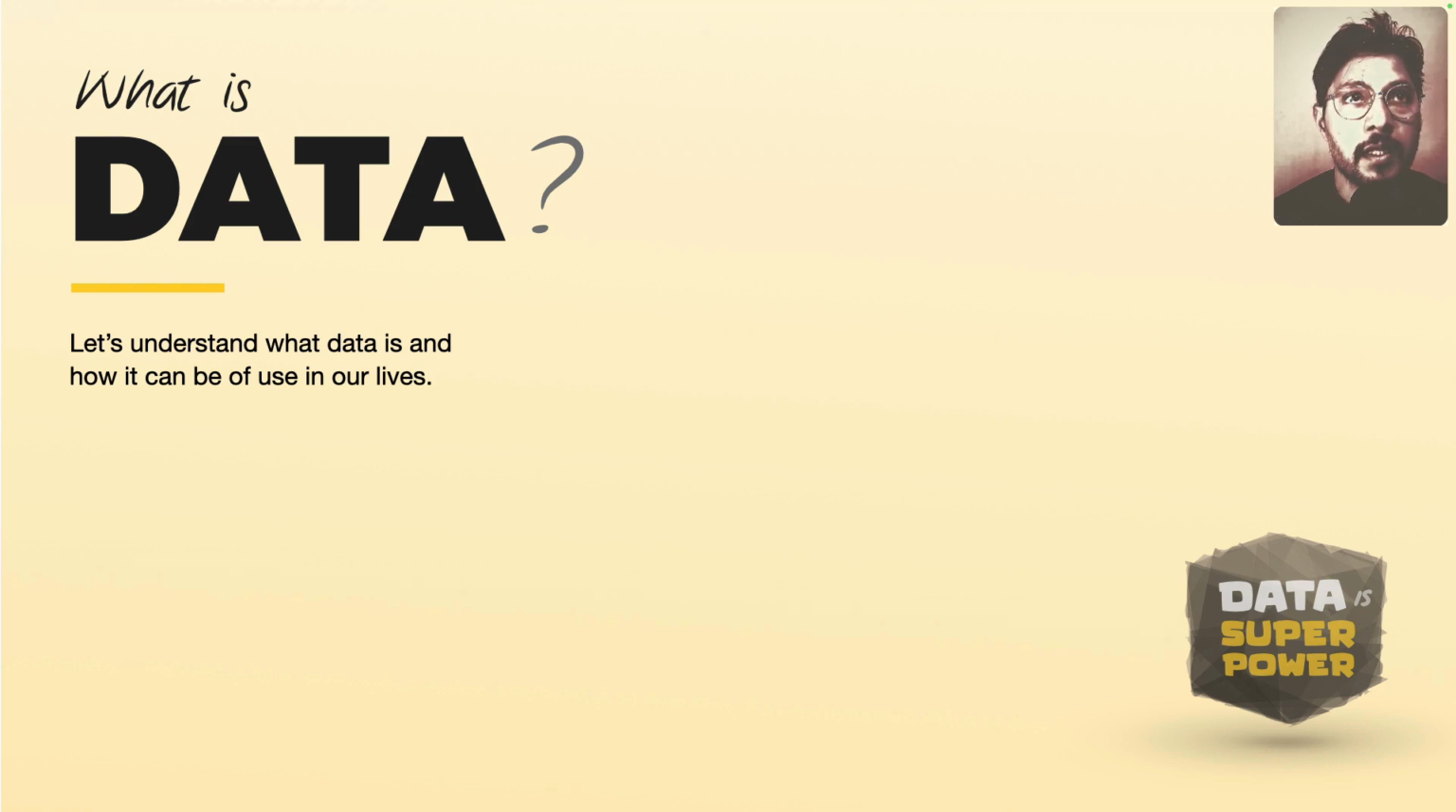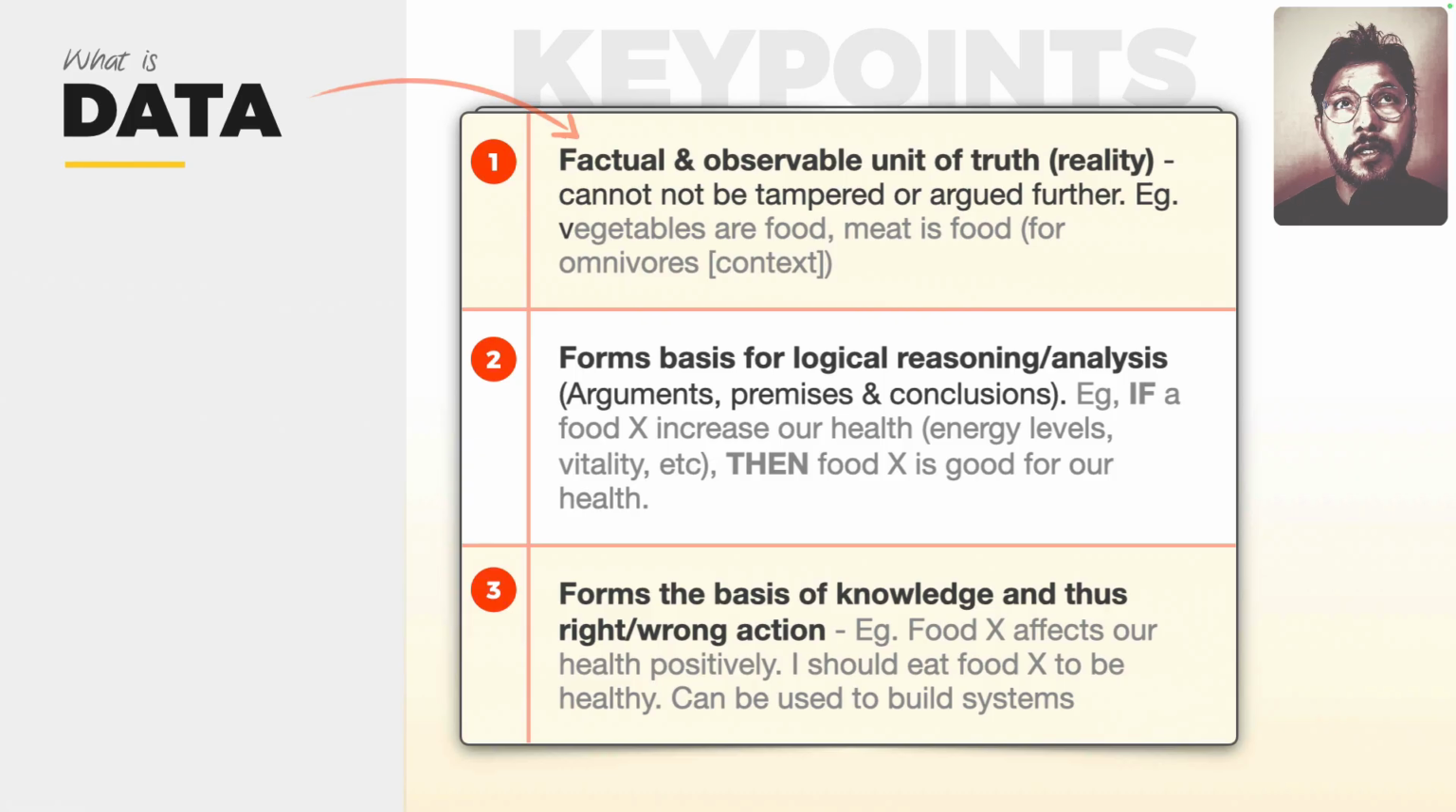So what is data? Let's understand what data is and how it can be of use in our lives. Here are three key points which sum up what data is. The first thing is that it's a factual and observable unit of truth, of reality.